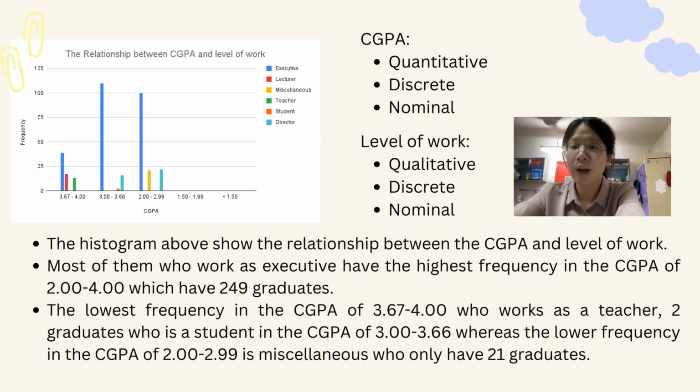The histogram above shows the relationship between the CGPA and level of work. Most of them who work as executive have the highest frequency in the CGPA of 2 to 4, which have 249 graduates. The low frequency in the CGPA of 3.67 to 4 who work as a teacher, 2 graduates who is a student in the CGPA of 3 to 3.66, whereas the low frequency in the CGPA of 2 to 2.99 is maturelessness who only have 21 graduates.